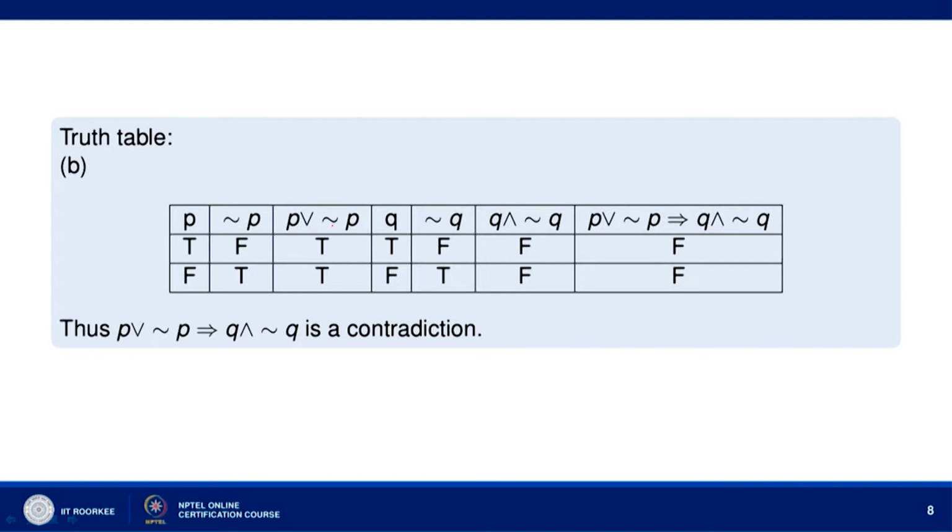and then P or not P has truth value T, Q and not Q has truth value F. So again we have F. So the column corresponding to the proposition P or not P implies Q and not Q has F for all possibilities here. So it is a contradiction.